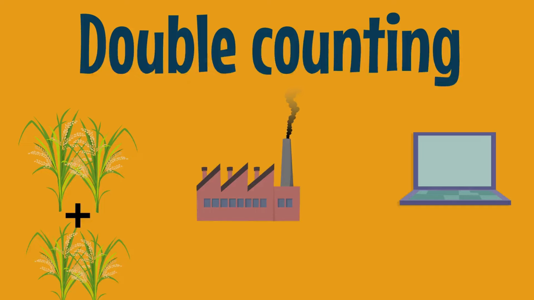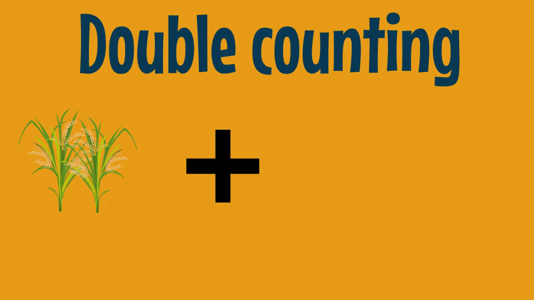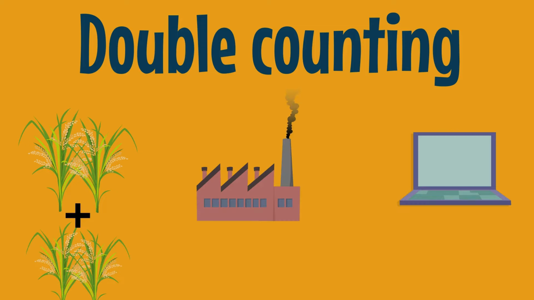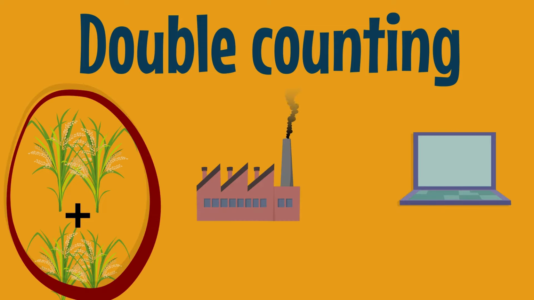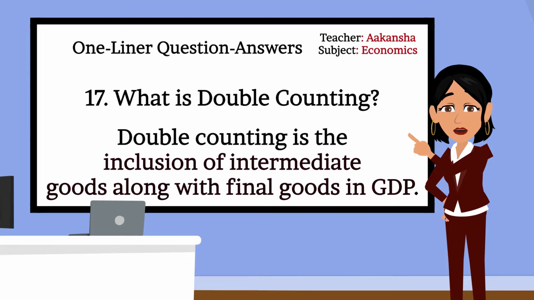Yes, ma'am. Double counting happens when we count the same product more than once in GDP. For example, if we count the price of wheat and then also count the price of bread made from that wheat, it inflates GDP and gives a wrong total. Very good, Vansh. Let's move to next question.